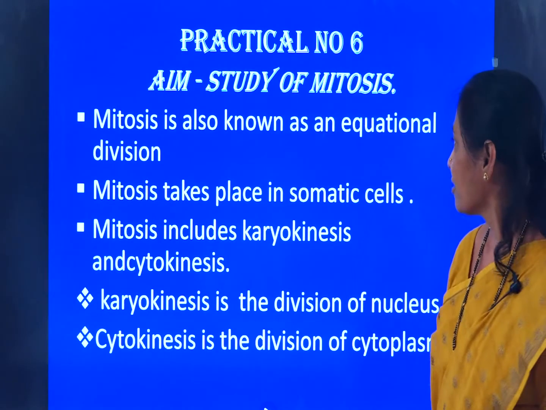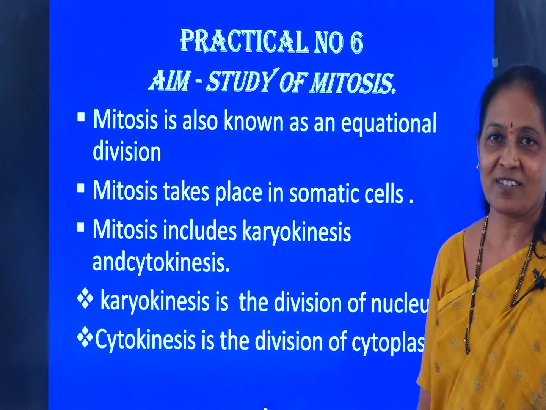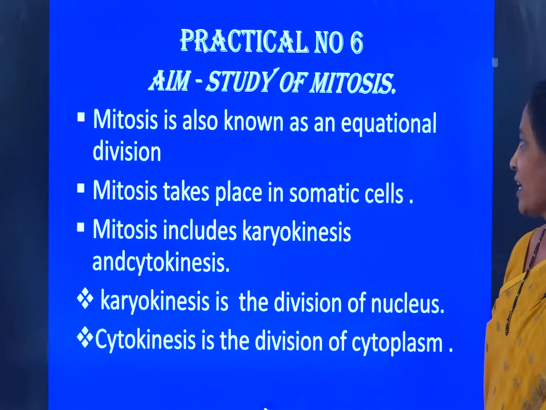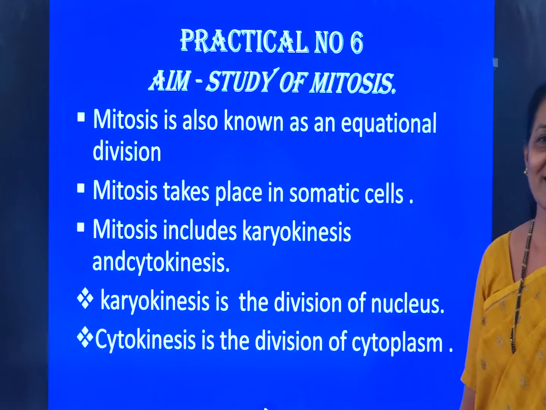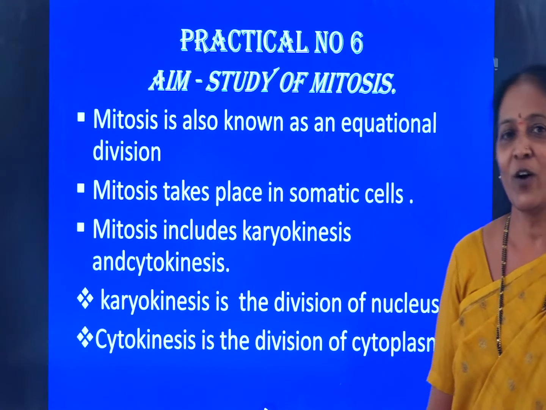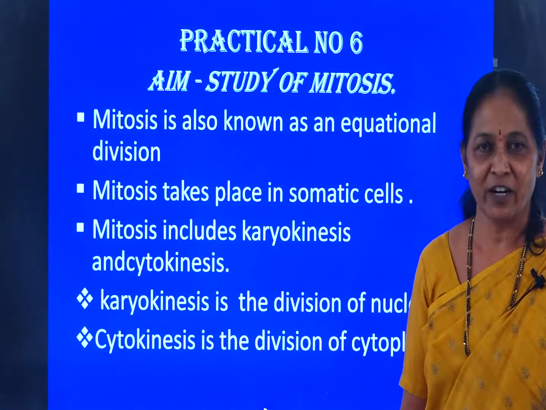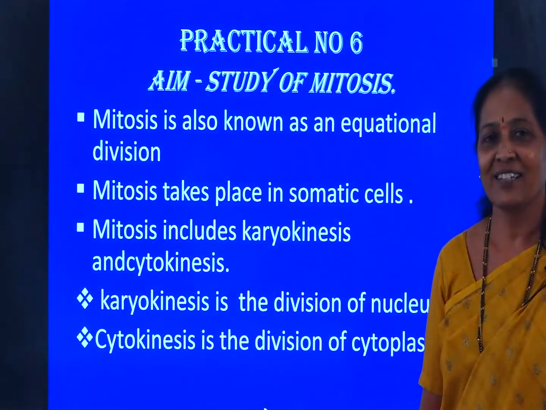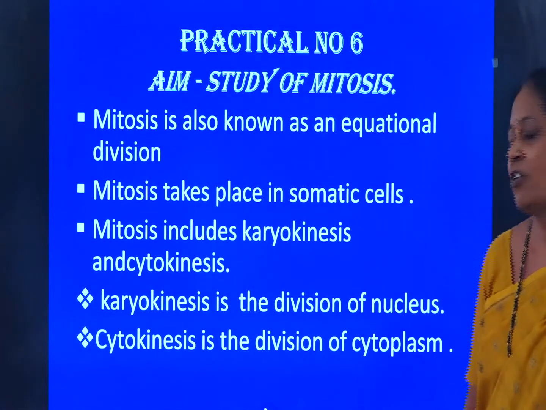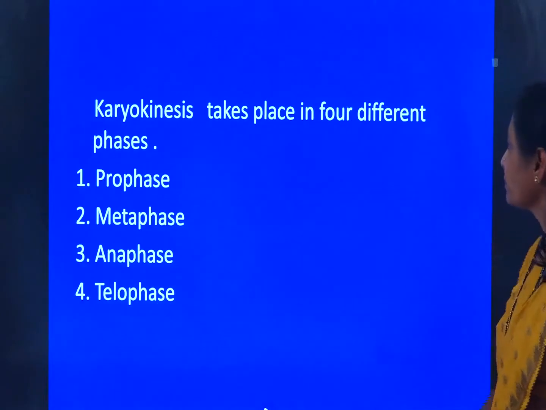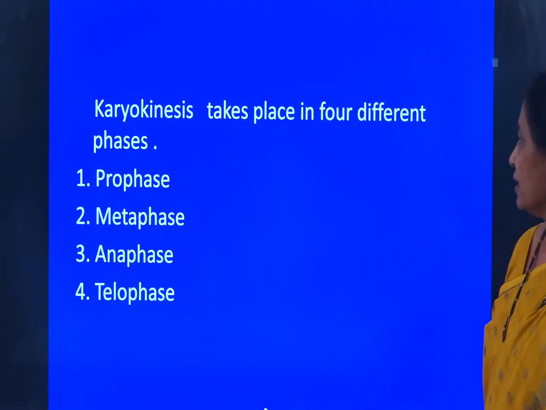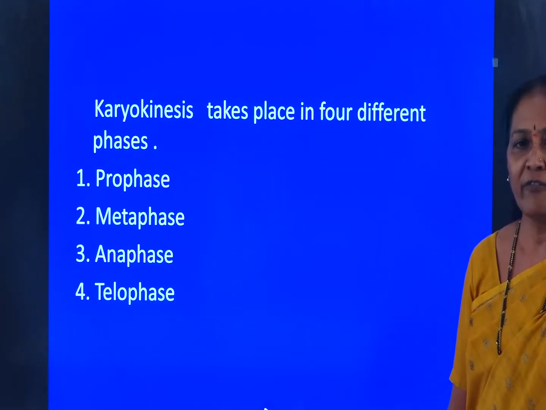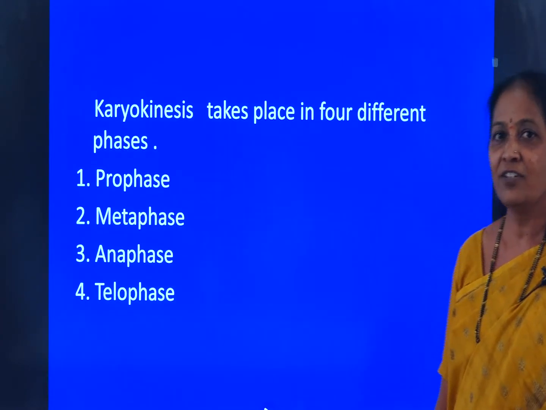Practical number 6, study of mitosis. Mitosis is also known as an equational division, and it takes place in the somatic cells. Mitosis includes karyokinesis and cytokinesis. Karyokinesis refers to the division of the nucleus, and cytokinesis refers to the division of the cytoplasm. Karyokinesis takes place in 4 different stages, that is prophase, metaphase, anaphase and telophase.